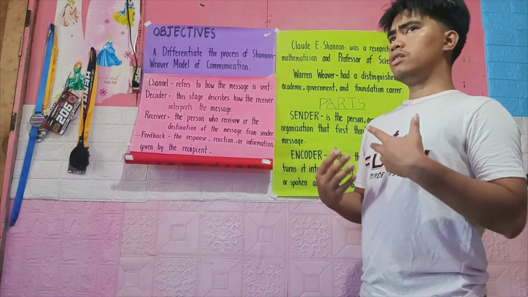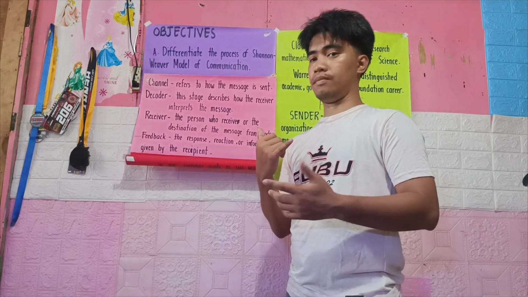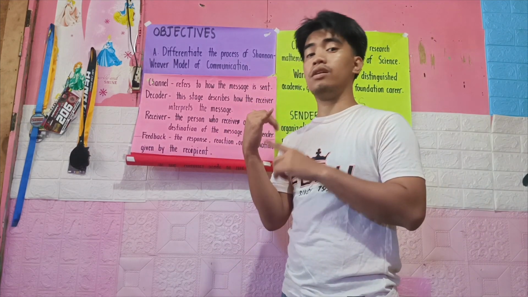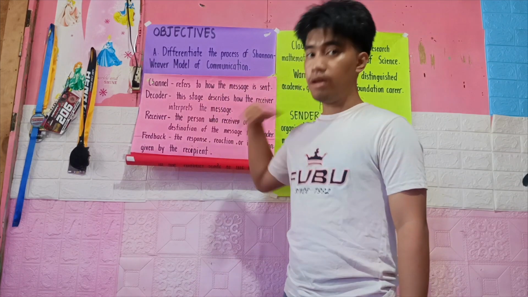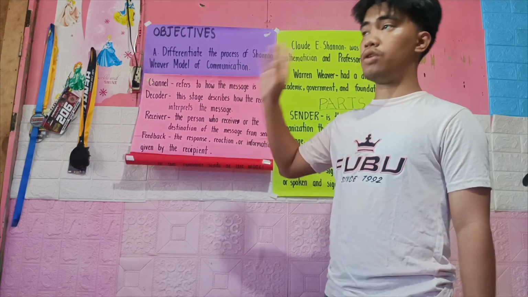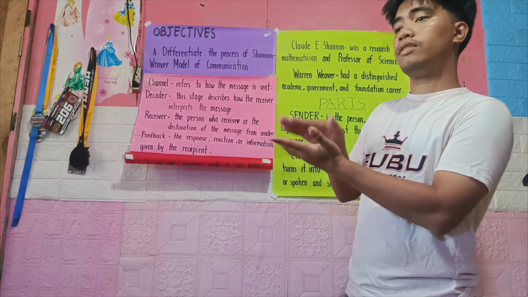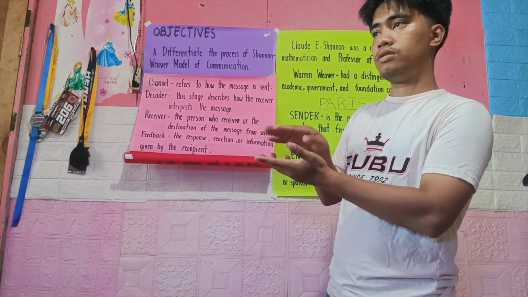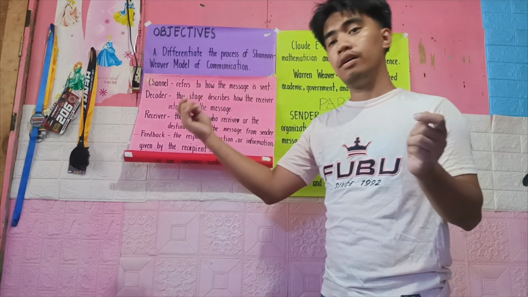Say for example, I am calling someone, so I am the sender, the encoder is the speaker of the phone, and the channel will be the landline or the phone connection or the signal itself. That is the channel. Channel is where the message will go, or the bridge from the sender to the receiver.